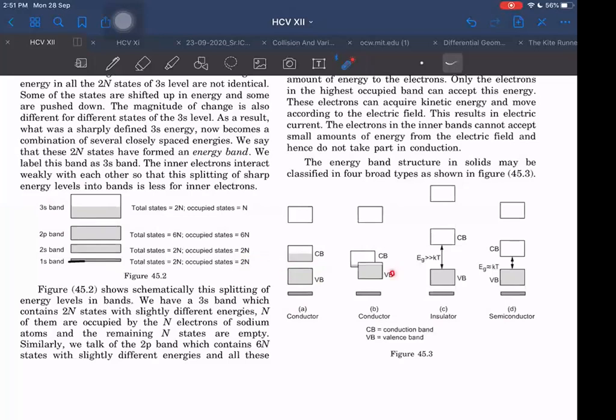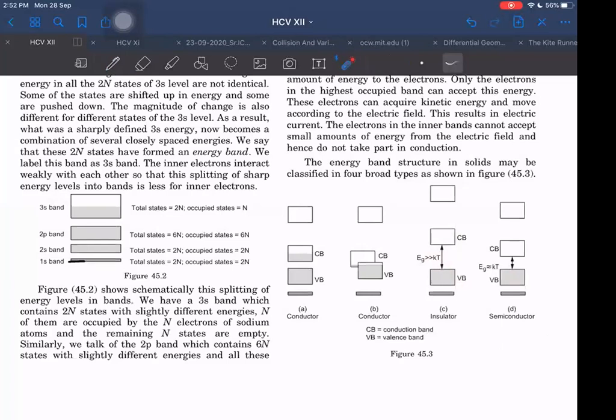What about this? This is the conduction band, the valence band. This is the energy gap. We know that the energy which the electrons can acquire on their own because of temperature will be of the order of half kT or 3/2 kT. So we are comparing the energy gap between these two bands with kT, that is, how much energy they have because of temperature itself.